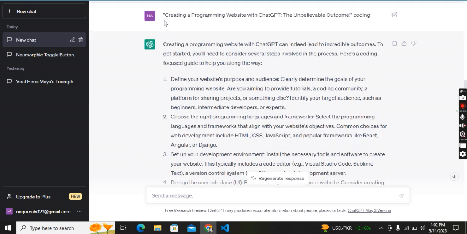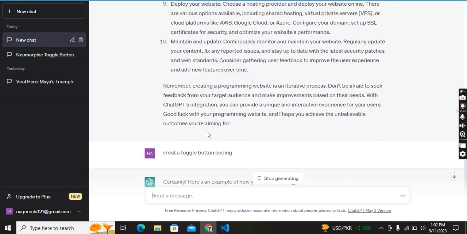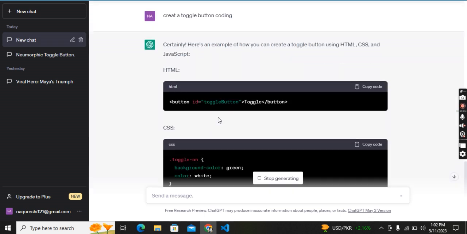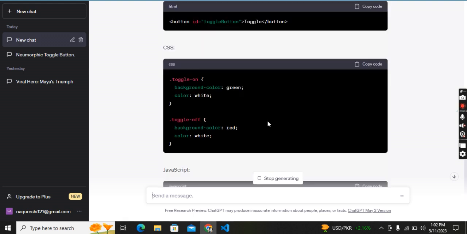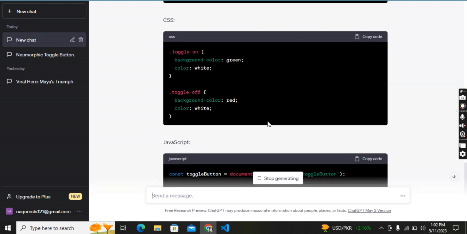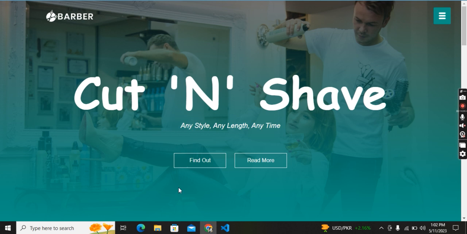And if you ask it to create a website, create a toggle button, it will give you the coding. If you search for any other website, then it will give you the coding as well. I built this website with HTML and CSS, and also JavaScript. You won't believe the incredible outcomes it can help you create.